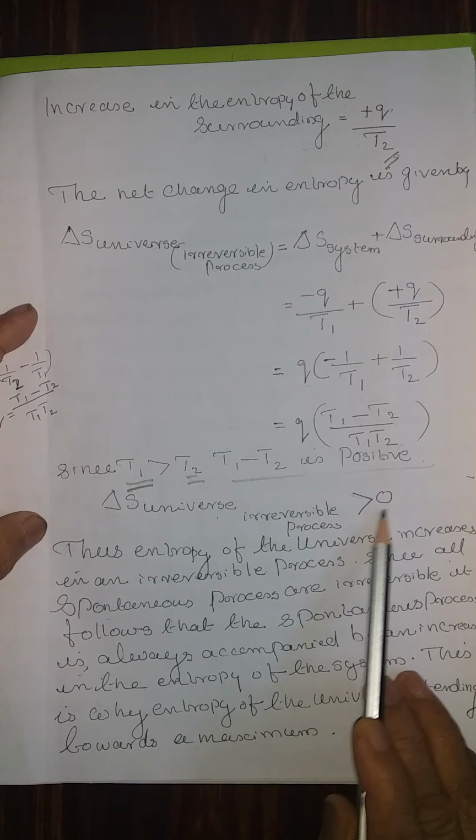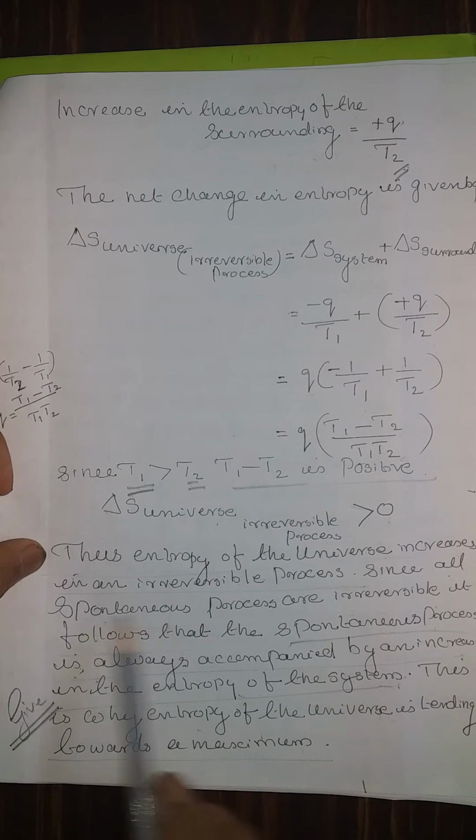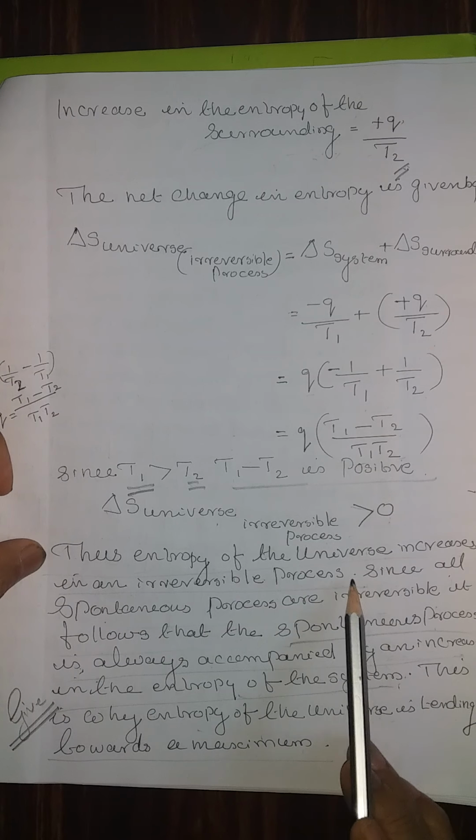Give reason question. Spontaneous processes are irreversible and are always accompanied by an increase in the entropy of the system, and this is the reason why, because in an irreversible process it is greater than zero. These are the points which can be asked. Give reason question: the entropy of the universe increases in an irreversible process.